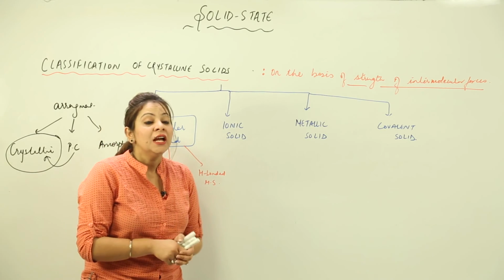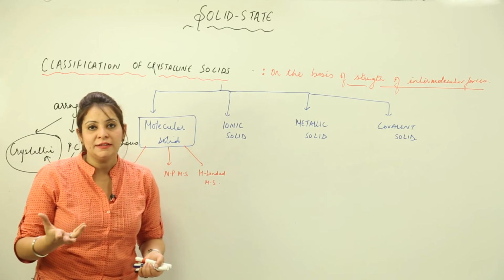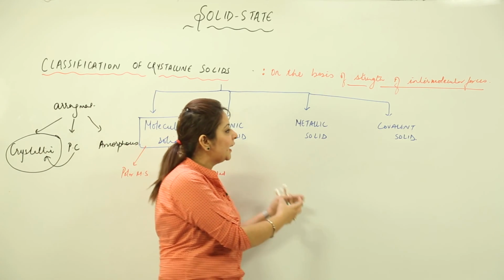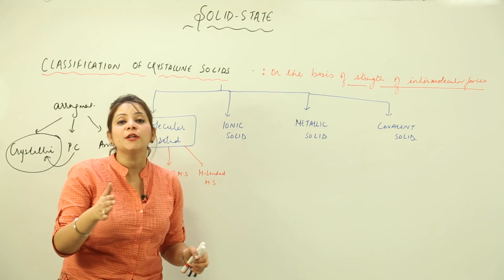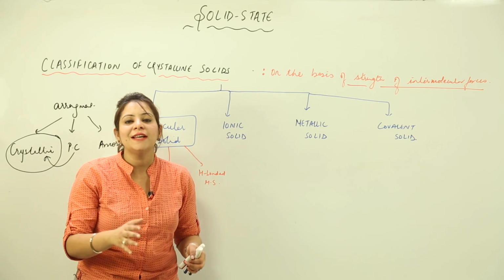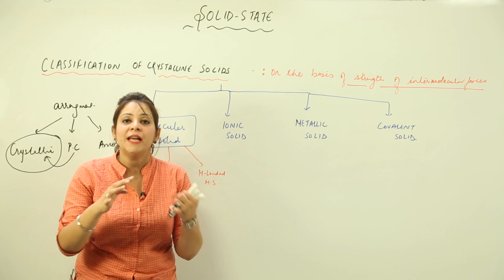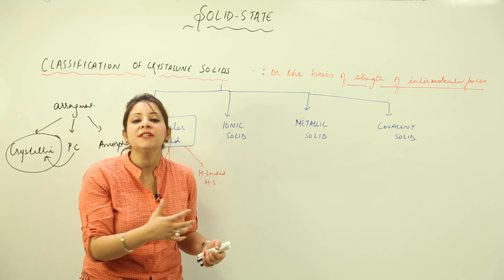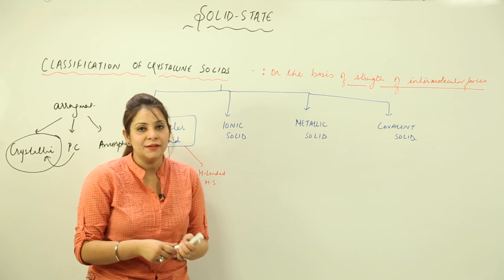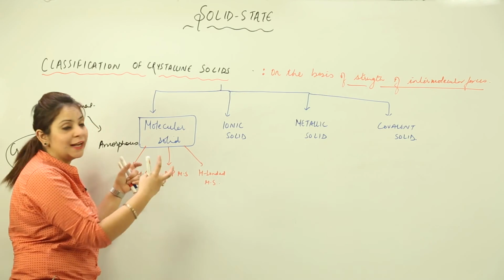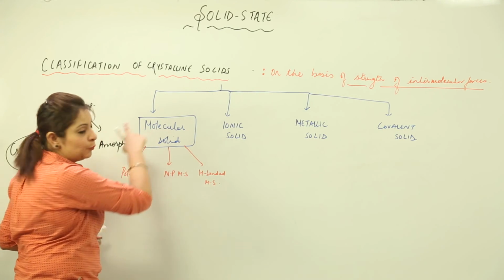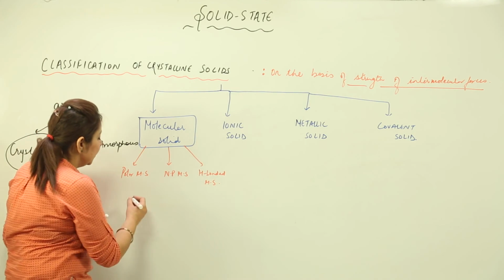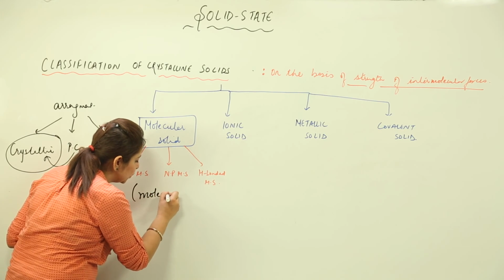Now if we talk about the constituents, that means the particles which actually form molecular, ionic, metallic or covalent solids, you should be familiar with what the particles are. As I told you, the particles of a crystalline solid are atoms, molecules and ions. But as we now have different forms, they will have different constituent particles. So just see what their constituents are. If we talk about molecular solid, whether it is polar, non-polar or hydrogen bonded, the constituent is going to be molecules.